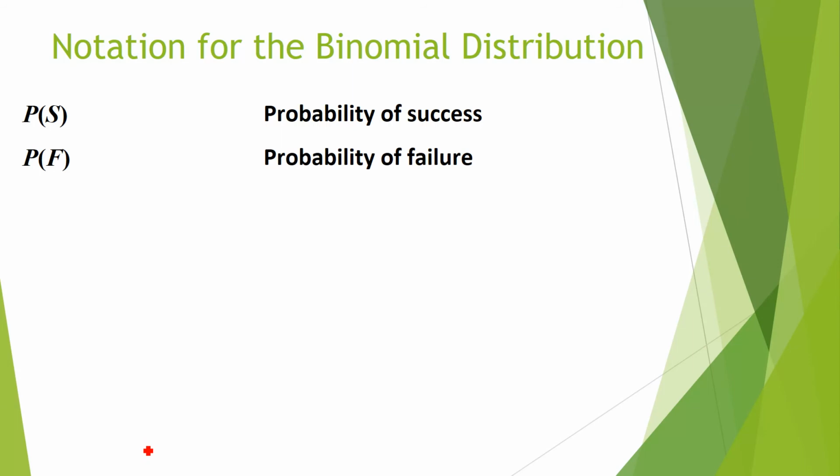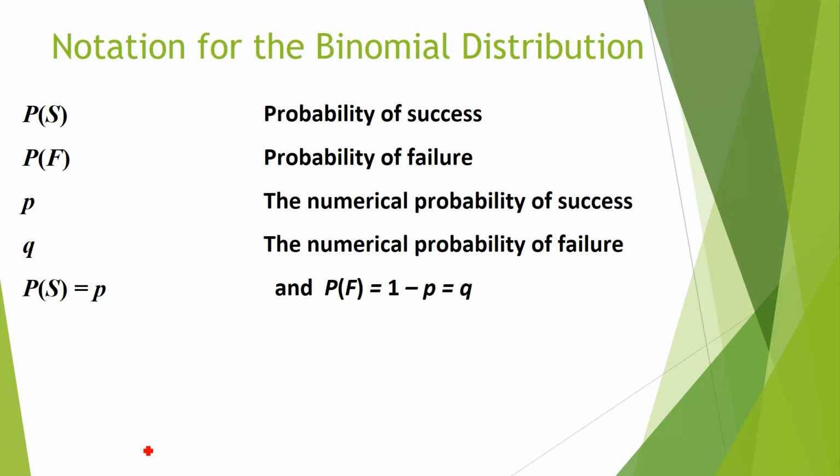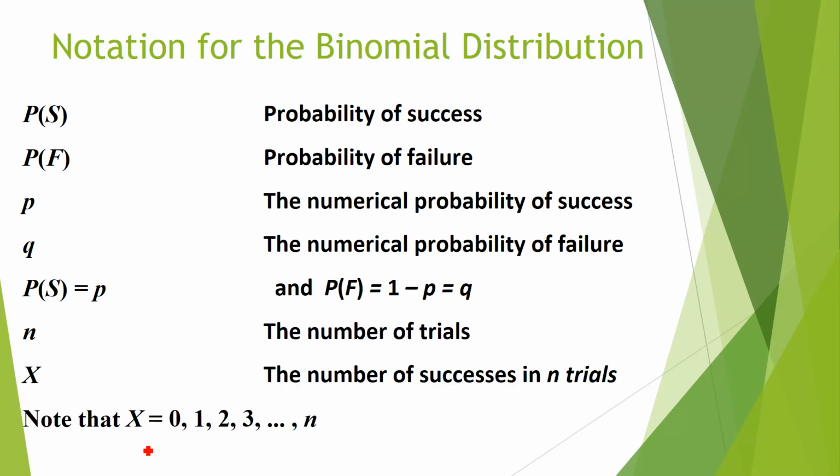Now here I have written the notation we will use in order to solve the questions of binomial distribution. Probability of S, it means probability of success. When we write down PS, it means probability of success. PF means probability of failure. P is the numerical probability of success.